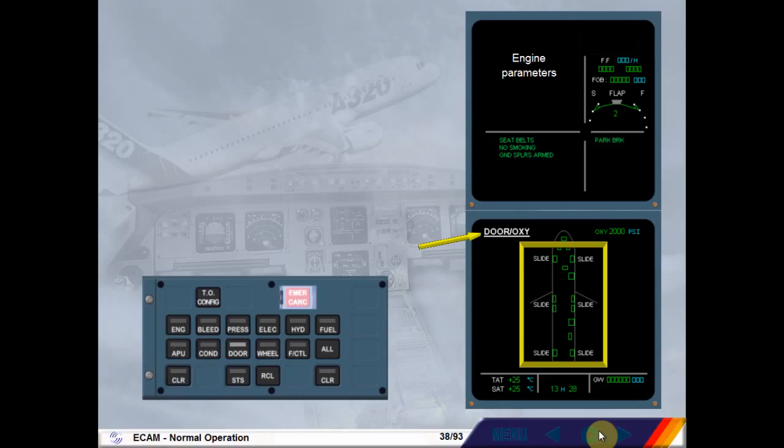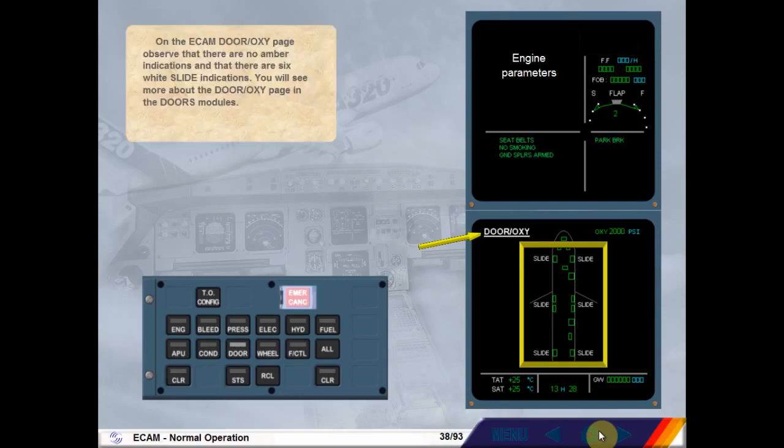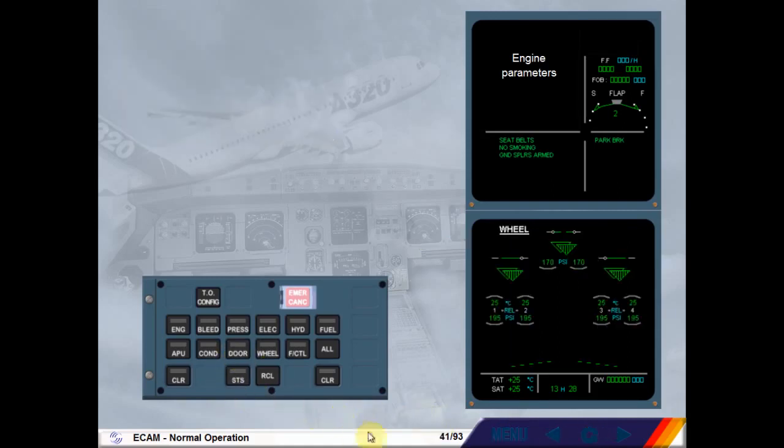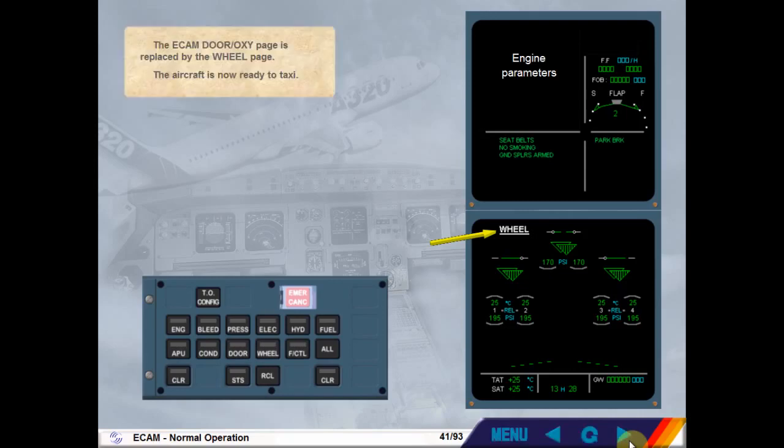You will see more about the door oxygen page in the Doors modules. Deselect the door oxygen page. The ECAM door oxygen page is replaced by the wheel page. The aircraft is now ready to taxi.